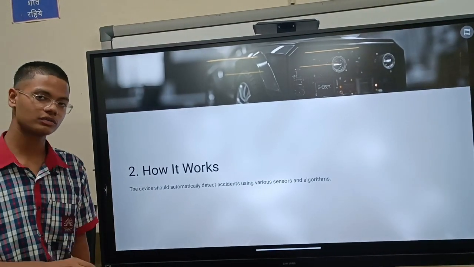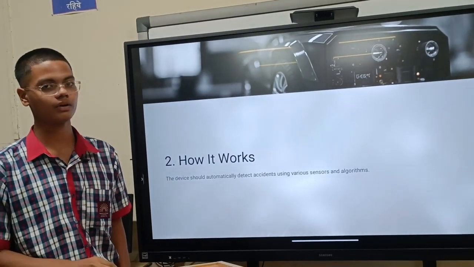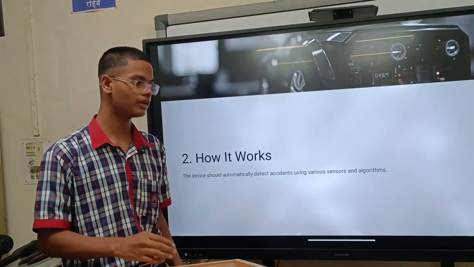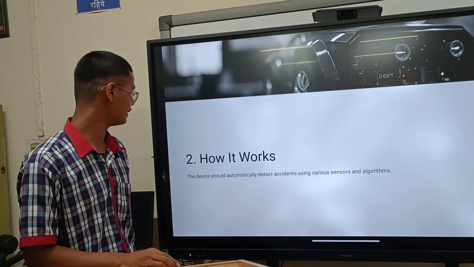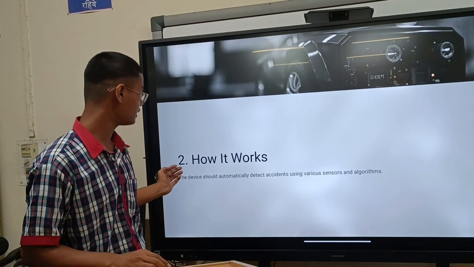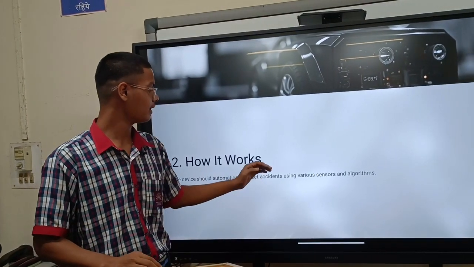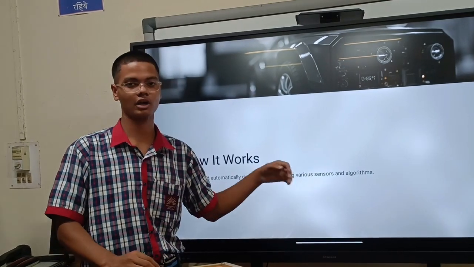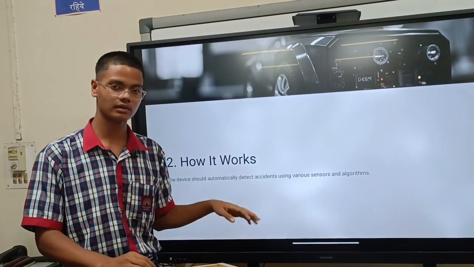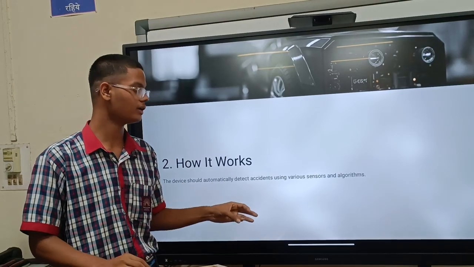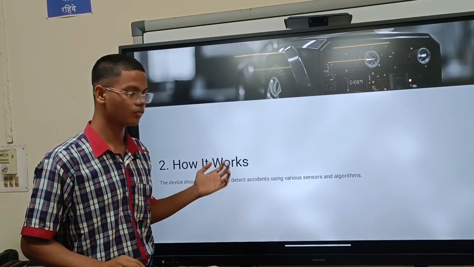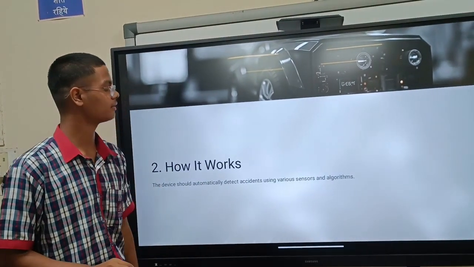Second is how it works. Now it is very important to know how our device works, because without that we won't be able to really tell you how the things work. And the device should automatically detect accidents using various sensors and algorithms. It has various sensors and algorithms already fitted into it so that it can work actually. Now let's move to the next slide.